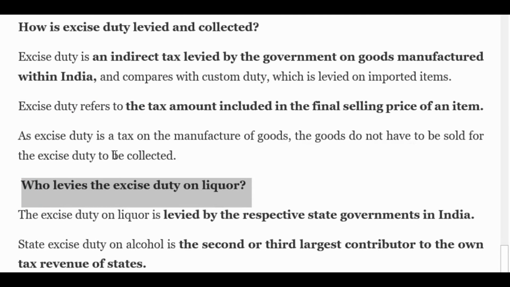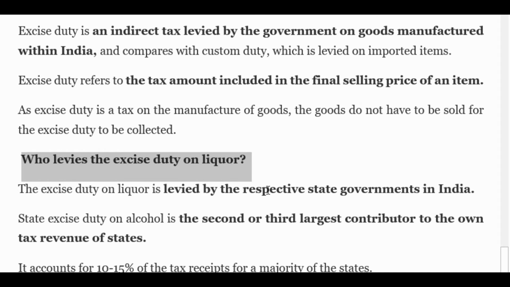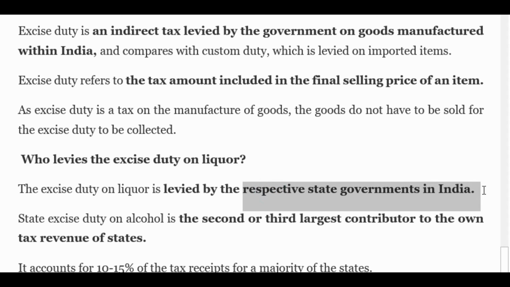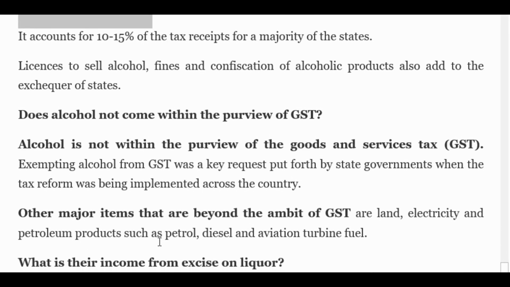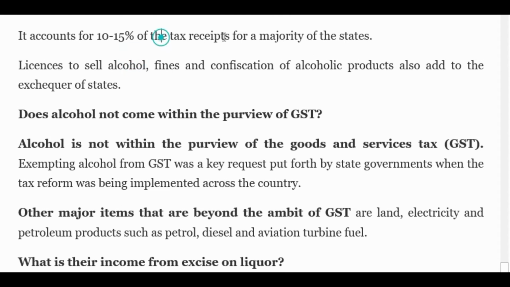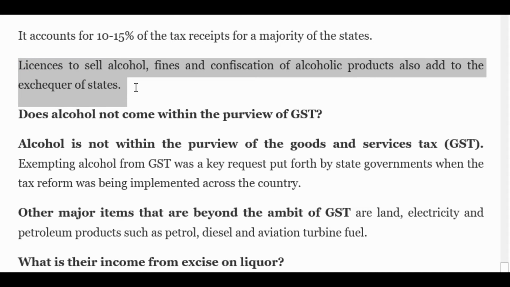Now, who levies the excise duty? The excise duty on liquor is levied by the respective state governments of India. This is where the state governments use this power to increase the excise duty. State excise duty on alcohol is the second or third largest contributor to state-owned tax revenue. It accounts for around 10 to 15% of tax receipts for a majority of states. Licenses to sell alcohol, fines and confiscation of alcoholic products also add to the exchequer of states.